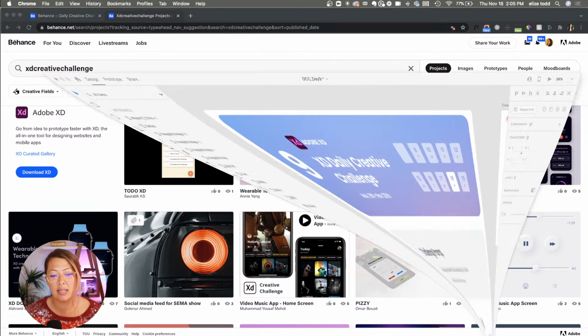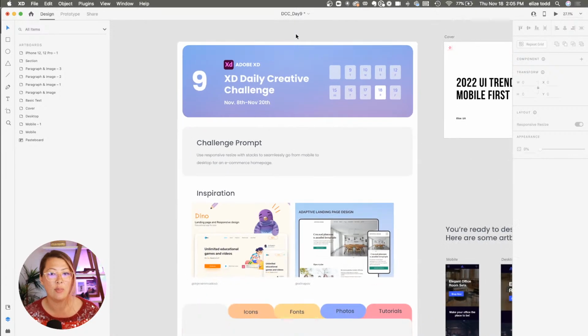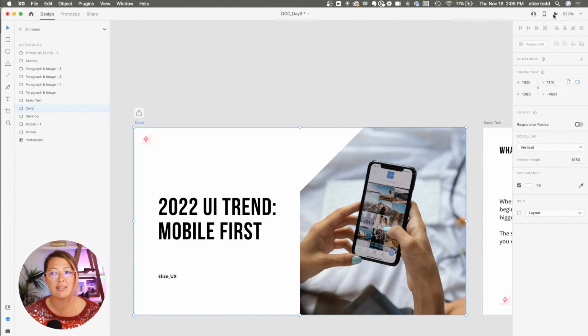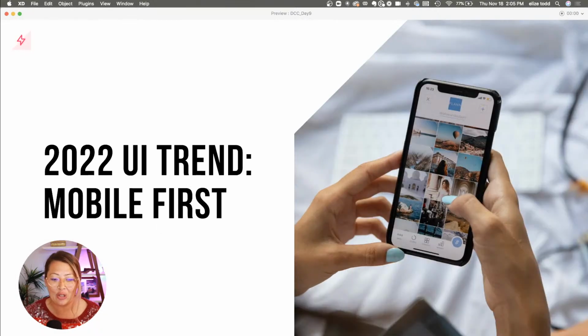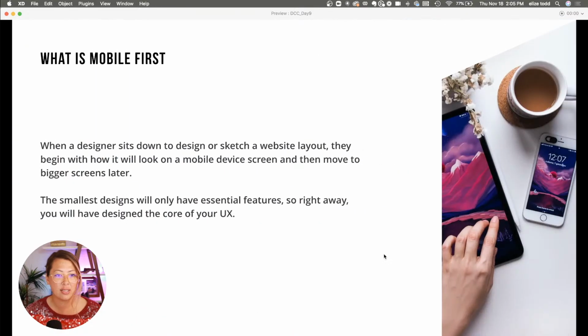Let's look at the design file I'm working with today. We are talking about responsive resize, mobile first, and we are going to seamlessly go from a mobile design to a desktop design. We have been covering 2022 trends. This is another trend that's going to continue, which is mobile first design. You guys have probably heard of this at some point, but I want to talk about what it is.